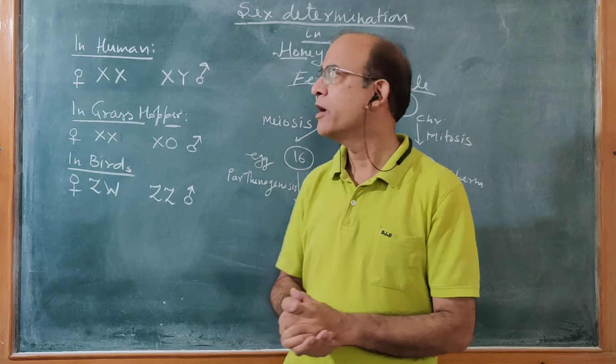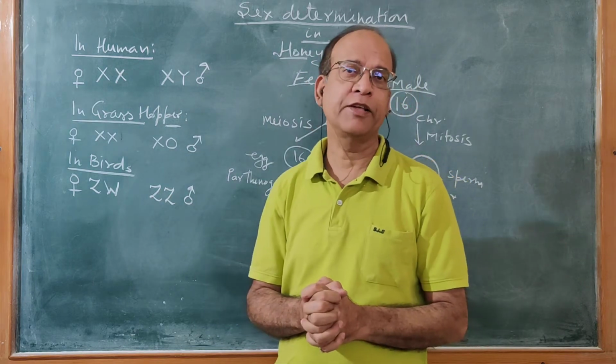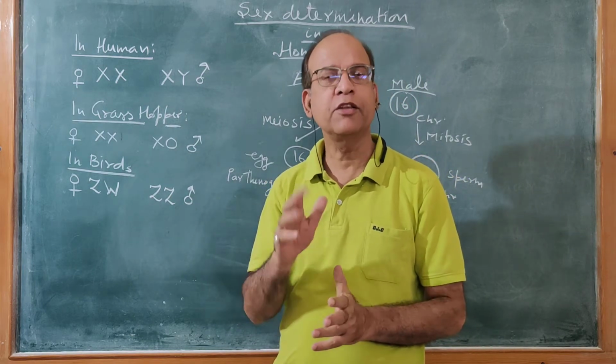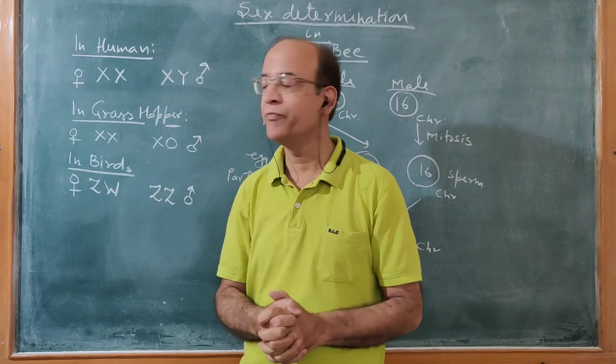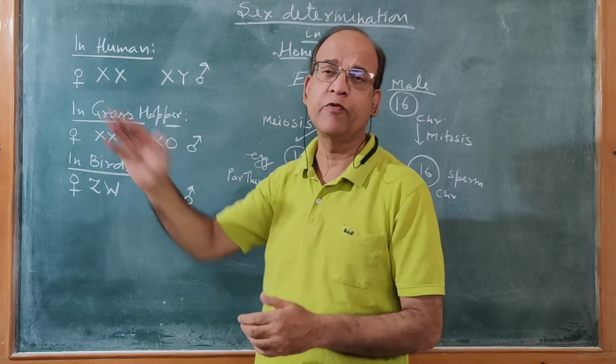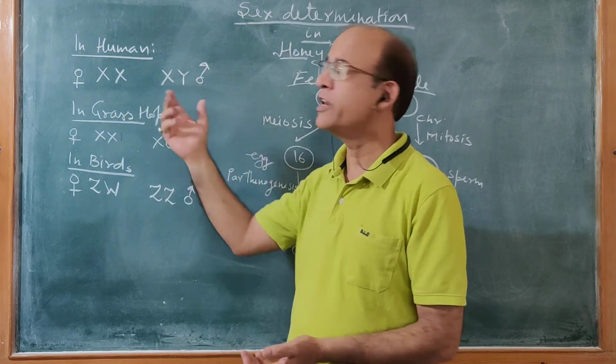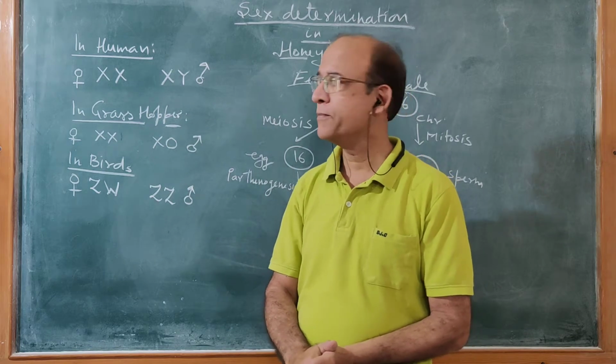female. Here you can see in human, chromosomes finalize the sex of a child, and these chromosomes are sex chromosomes. If the sex chromosomes are X and X, then the individual will be female. If the sex chromosomes are X and Y, then the individual will be male.